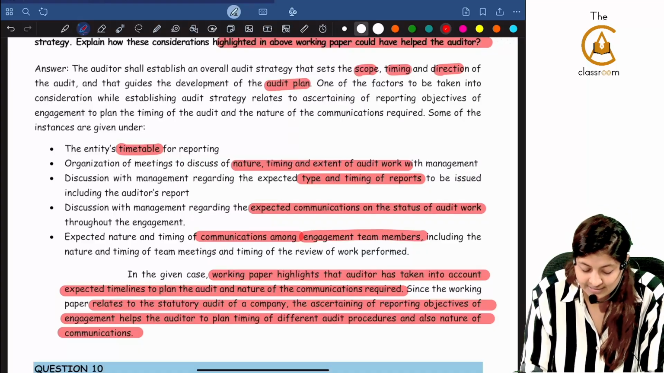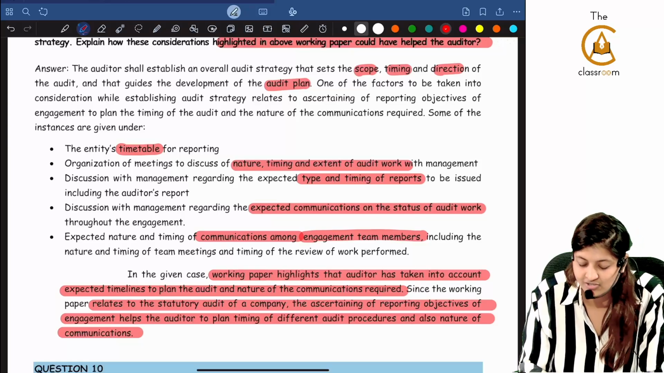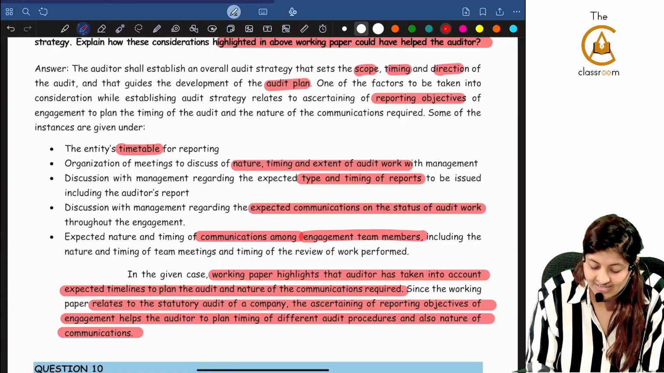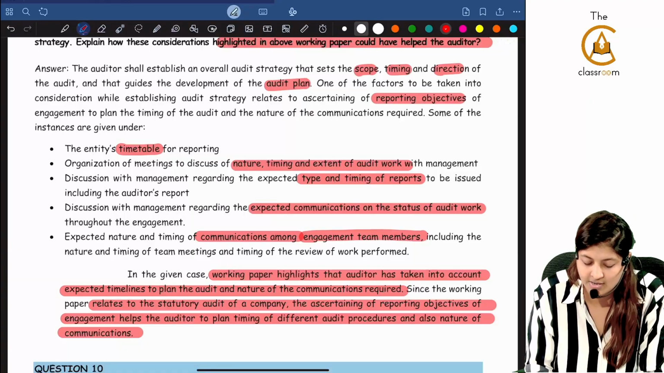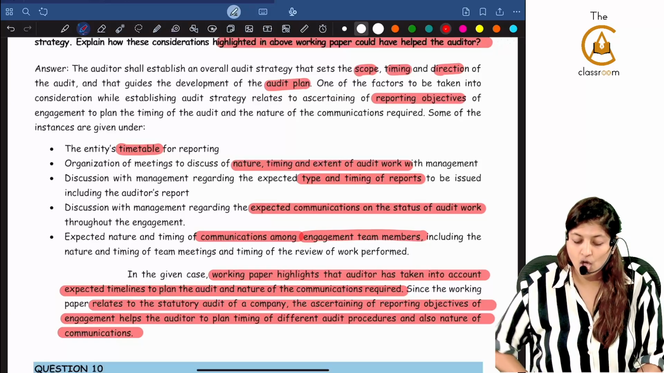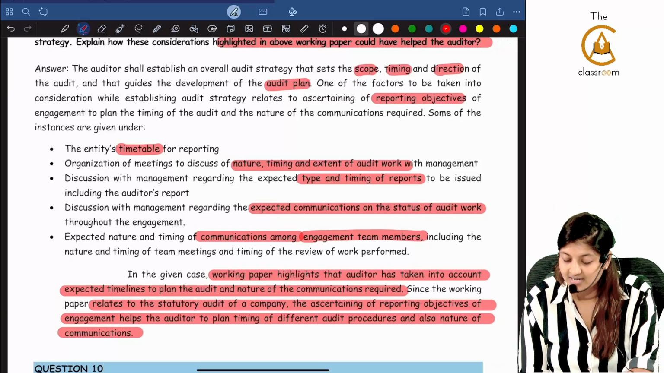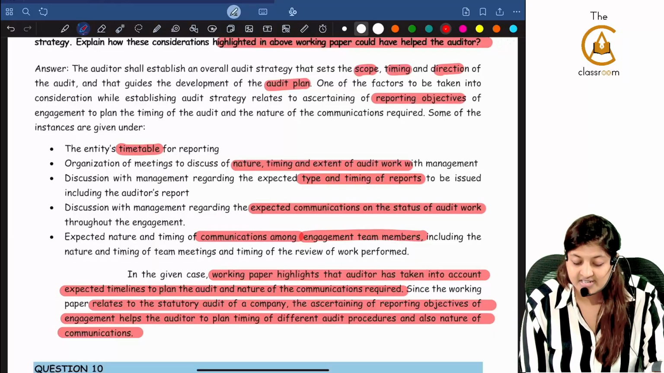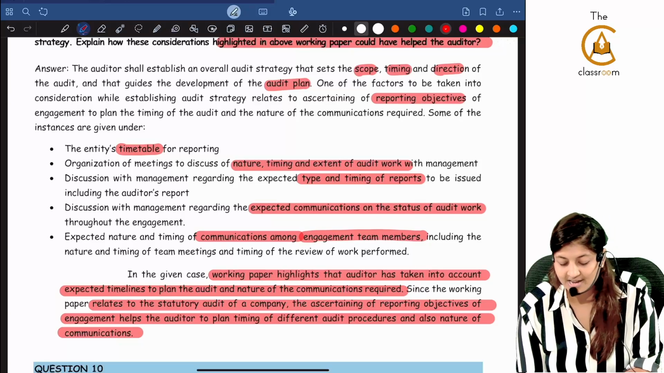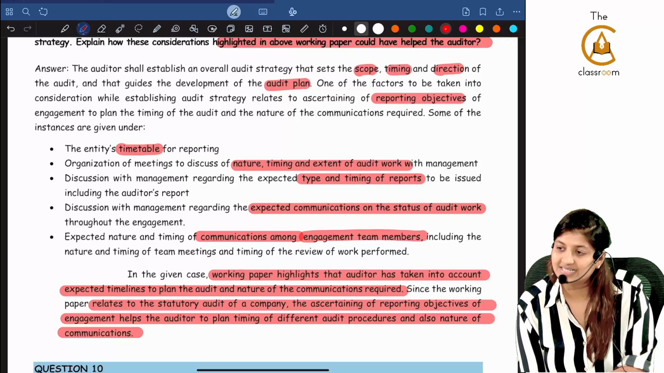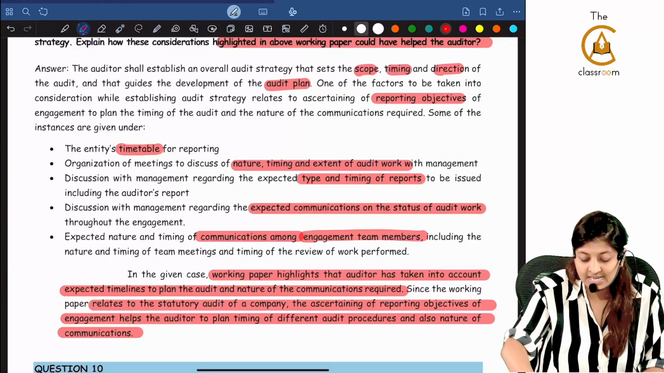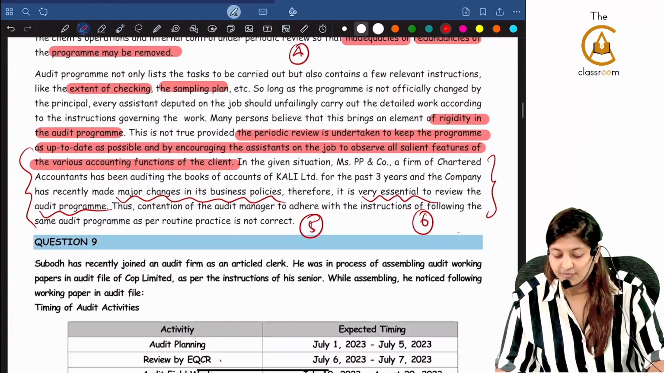One of the factors to be taken into consideration while establishing audit strategy relates to ascertaining of reporting objectives of engagement plan to plan the timing of the audit and nature of communications required. Some of the instances are entity's timetable for reporting, organization of meeting to discuss the nature, extent and timing of audit work with management, discussion with management regarding expected type and timing of the report, discussion with management regarding the expected communications on the status of the audit work, expected nature and timing of the communication among the engagement team members.